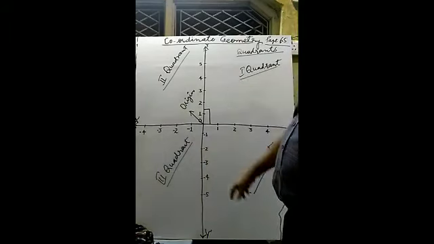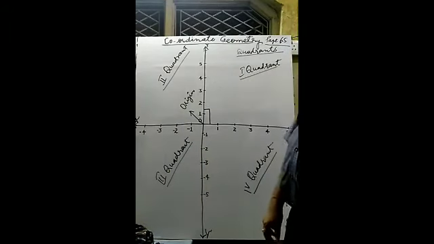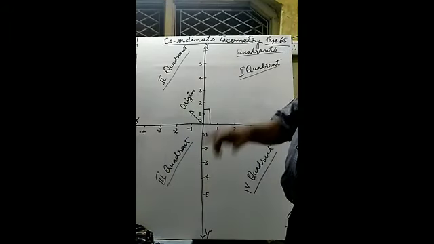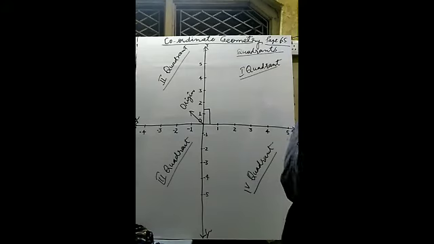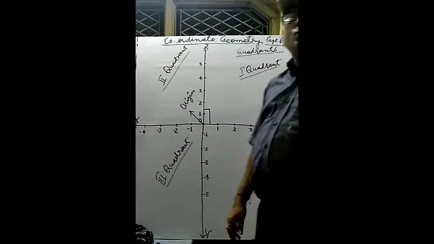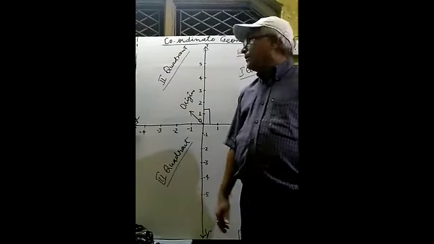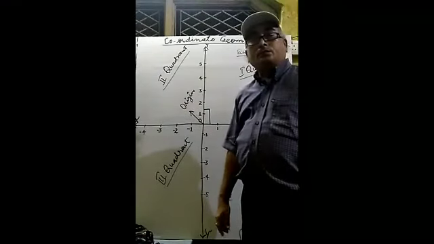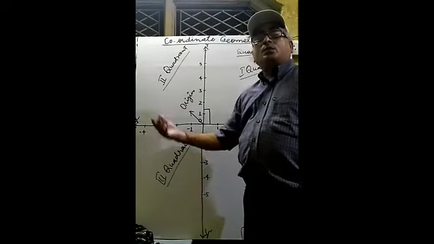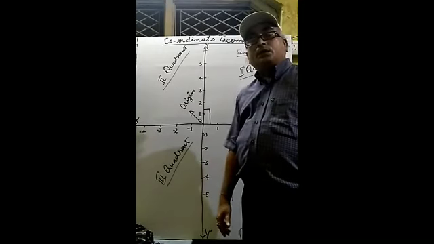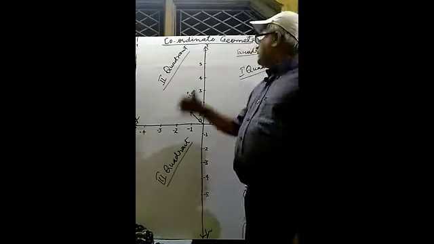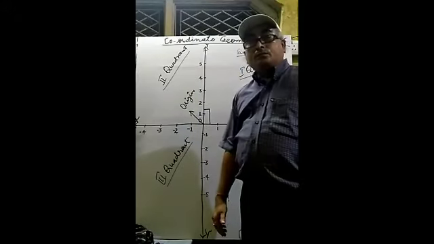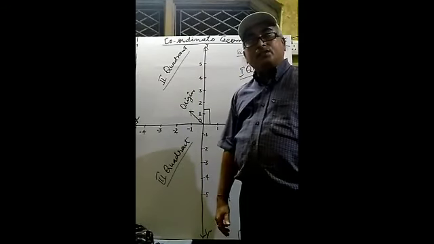After dividing these quadrants, we must know about the convention of sign. You know convention of sign? It has been taught in previous classes. We have just to revise here, and we will try to find out the problems related to coordinate geometry. What is sign convention?